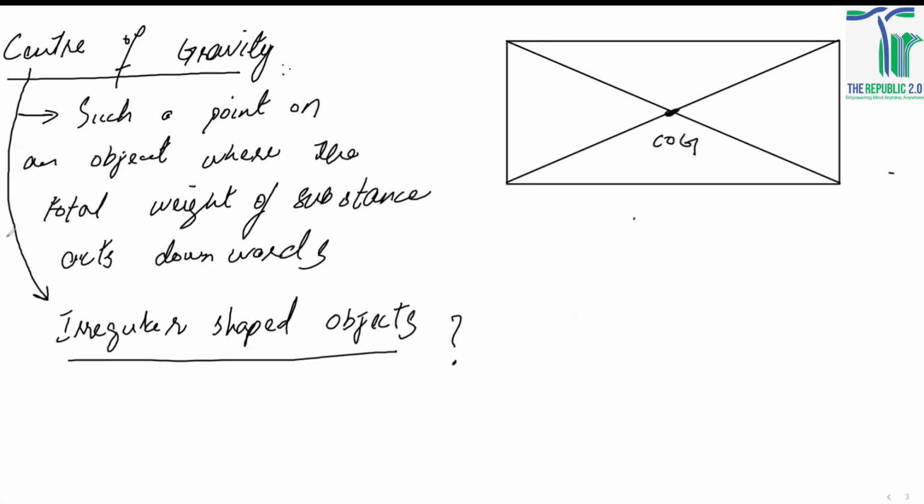Whenever you're talking about irregular shaped objects, for example, if you've got a shape like a cellular amoeba, or any sort of shape, I'm just drawing this shape. You could do any other shape as well. For example, we have got a shape like that, and we need to find out its center of gravity. So what I'm going to do is make three holes at different spots randomly. So these are the three holes in that structure: A, B, and C. And I'm going to pin them onto a nail at these three points gradually.